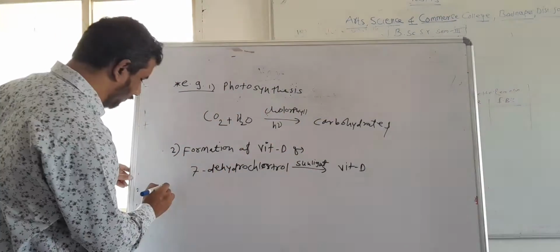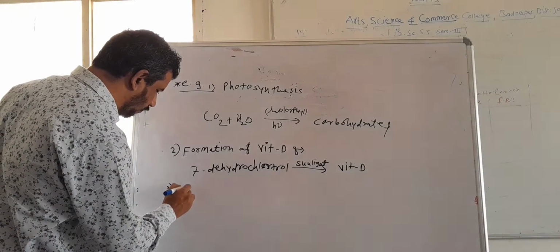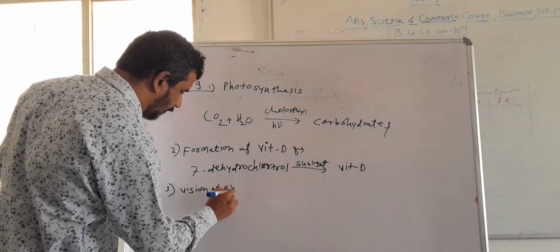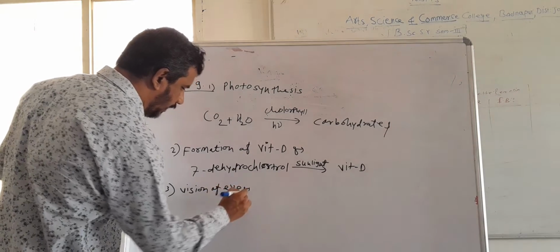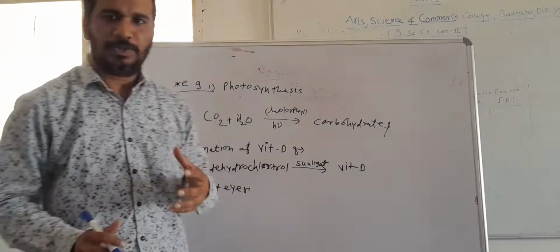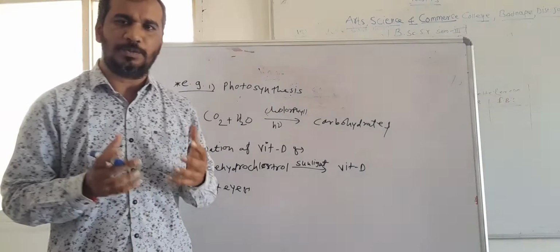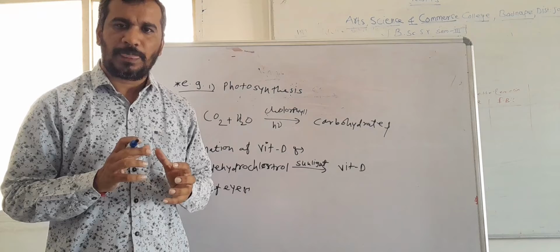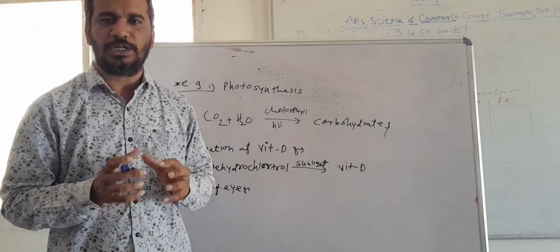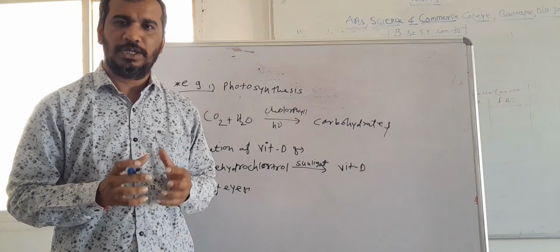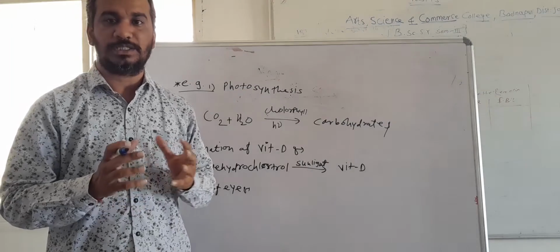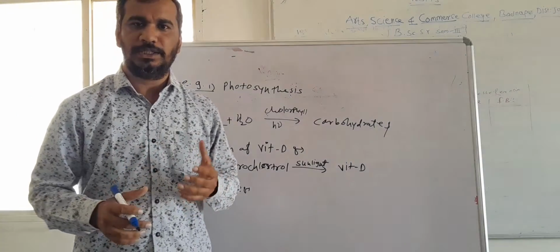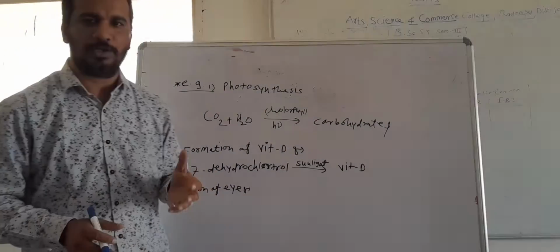Another example of this is the vision of the eye. We can sense or see objects by means of the conversion of certain molecules which undergo a photochemical reaction, and while doing so we can sense or see a particular object. This is done by means of a photochemical process.